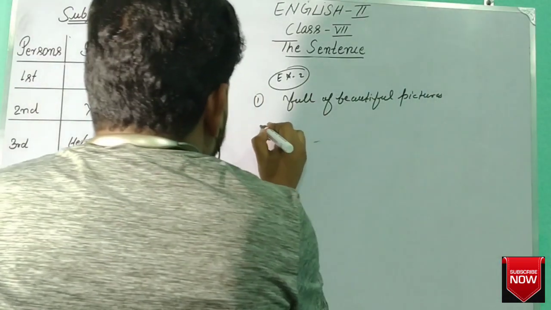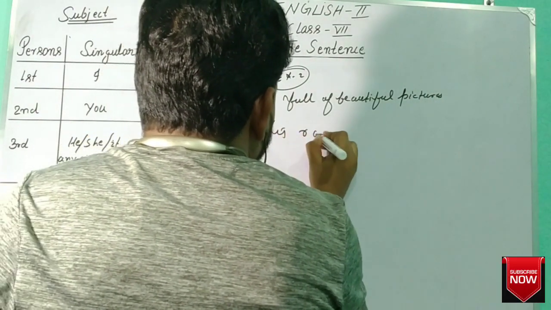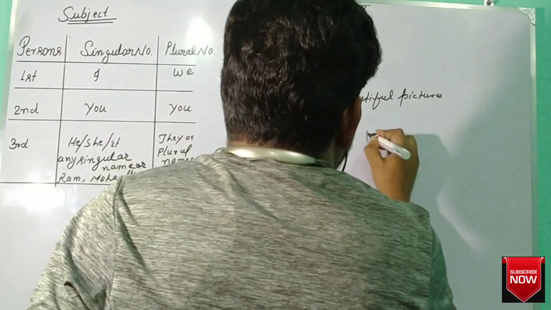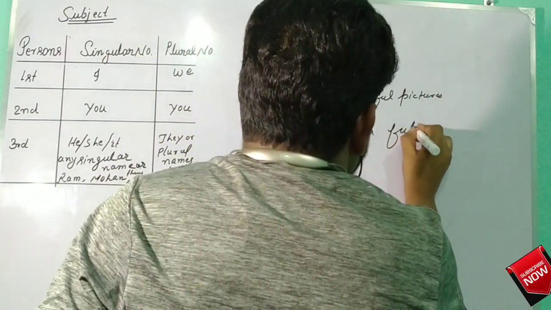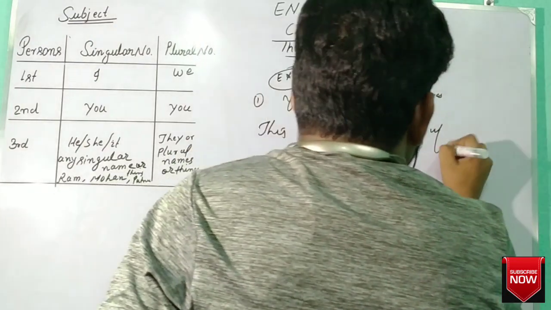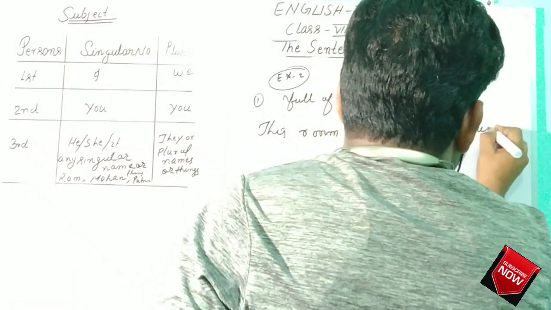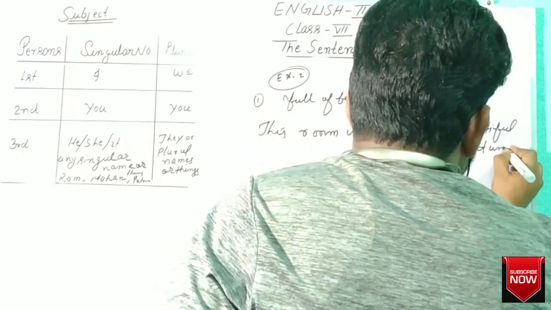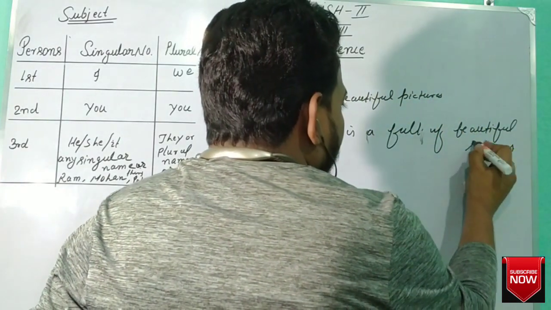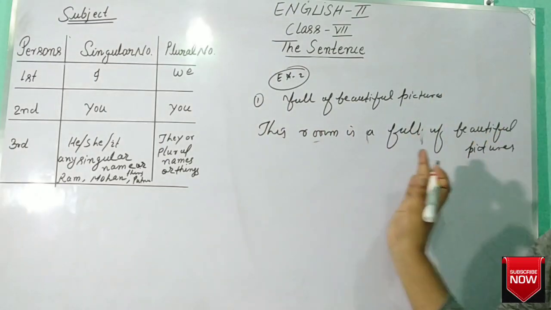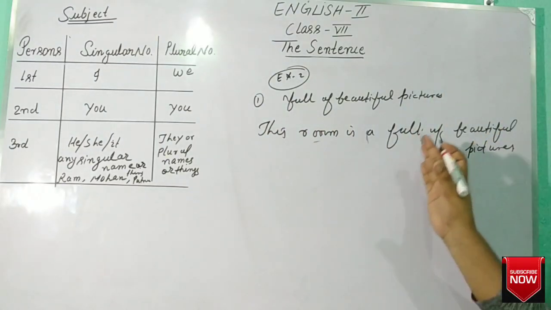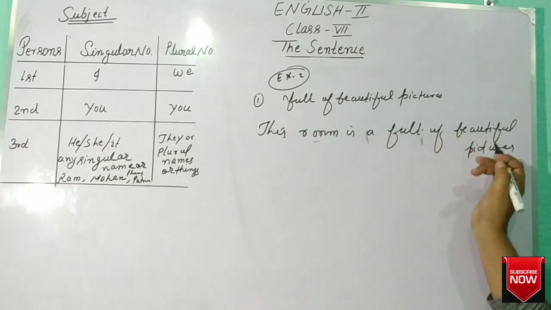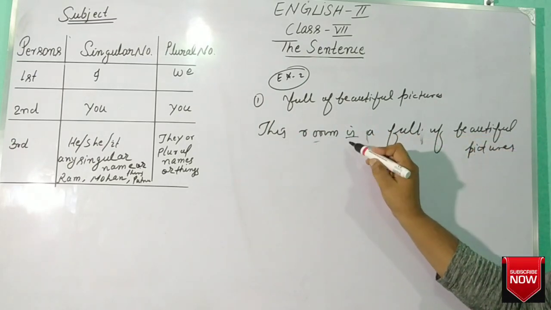We can say that this room is full of beautiful pictures. This room is full of beautiful pictures. Now it is a sentence because it has a main verb. The main verb here is "is".